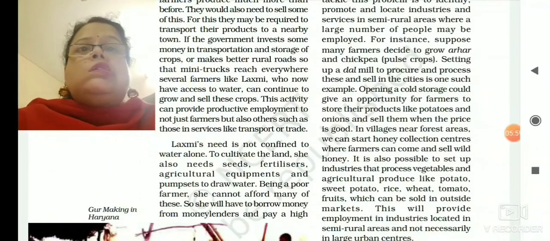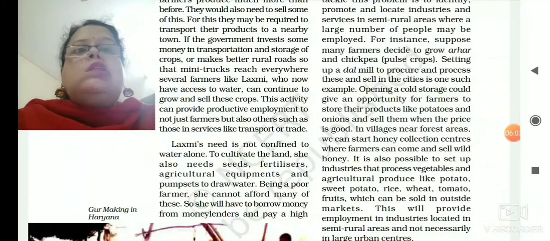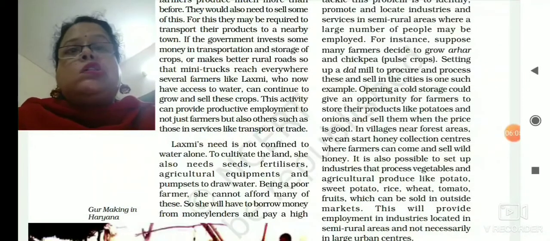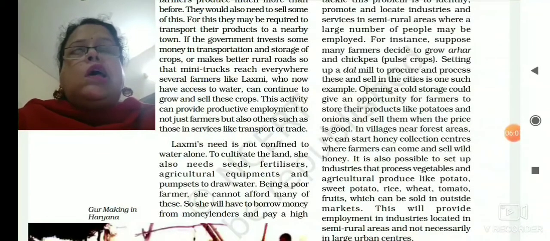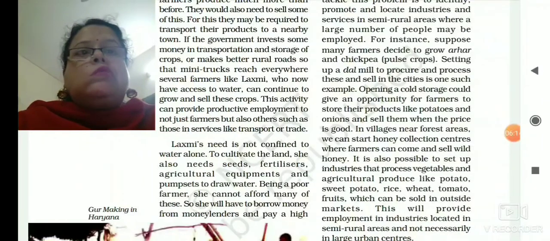She needs to buy seeds, she needs to buy fertilizer, she needs to buy other agricultural equipment and pump sets to draw water, and for that she has to take a loan from a large farmer, Tejpal Singh.